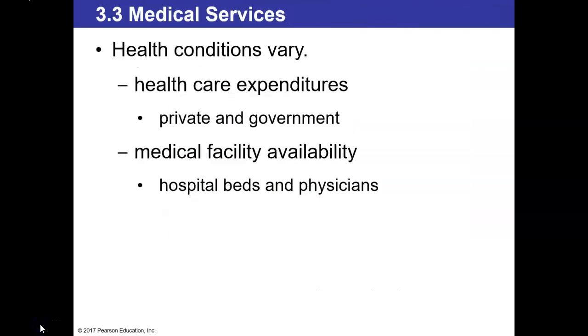The next thing we're going to be looking at is medical services. So this is where we're going to look at health conditions and how those vary in different parts of the world, particularly with regard to expenditures, so how much healthcare costs, looking at it from a private perspective, but also a government-funded perspective. Then we're going to be looking at medical facility availability and the hospital beds and physicians that are available in different parts of the world.